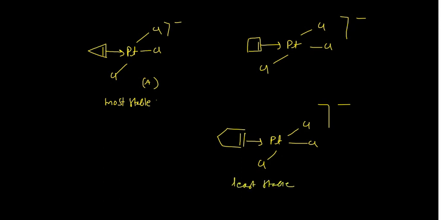Why? This cyclopropene actually is highly strained. I can write it as highly strained. When it is highly strained, it will actually try to donate its electron readily to the platinum, so that it can release its strain. So this is something very important which you have to keep in mind.